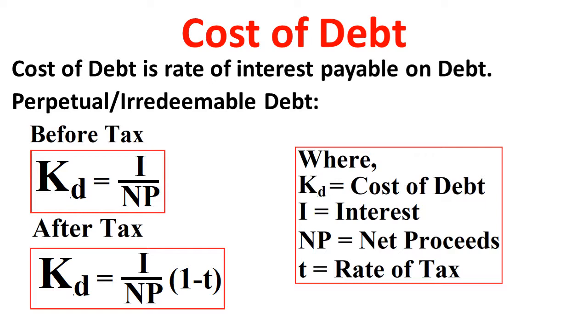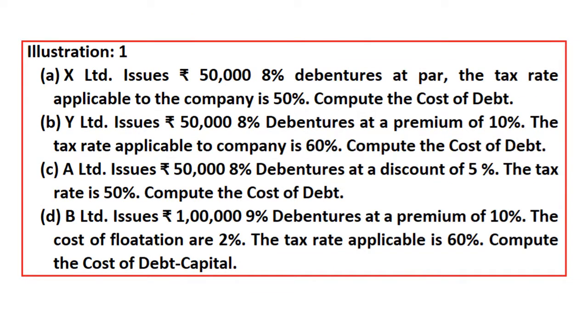So very simple. Interest, how much we are paying, divided by net proceeds, how much amount we have received through raising the amount from debt. So if you simplify this equation, you will get the cost of debt. So we'll take up this illustration and we'll understand the concept. X Limited issued 50,000 8% debentures at par. The tax rate applicable to the company is 50%. Compute the cost of debt.